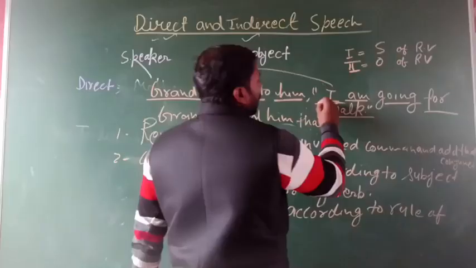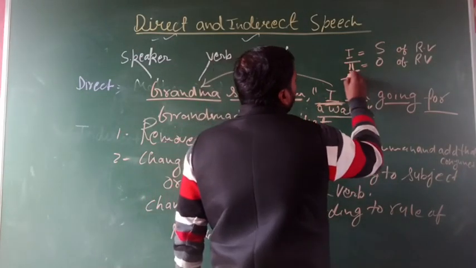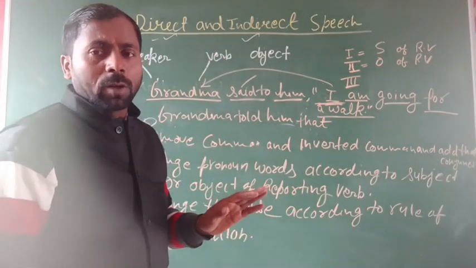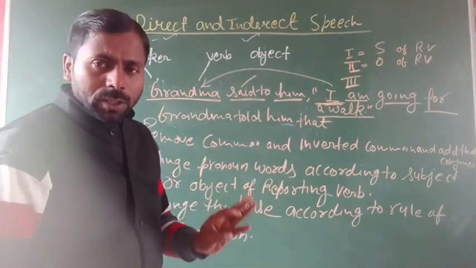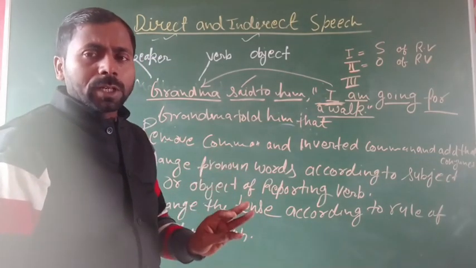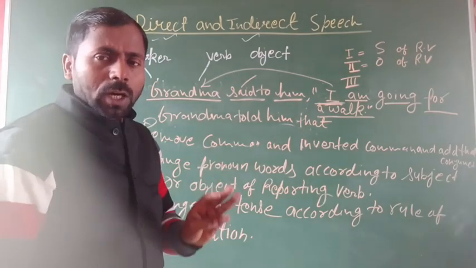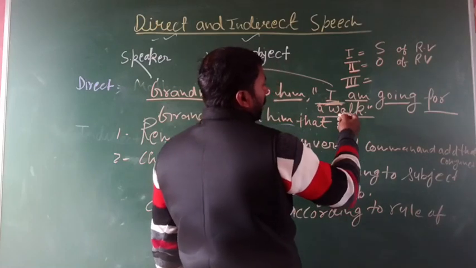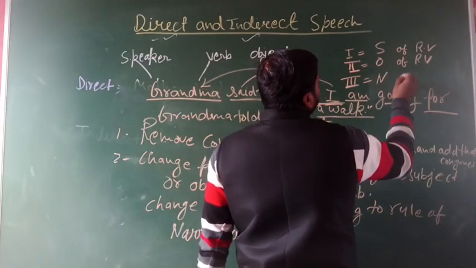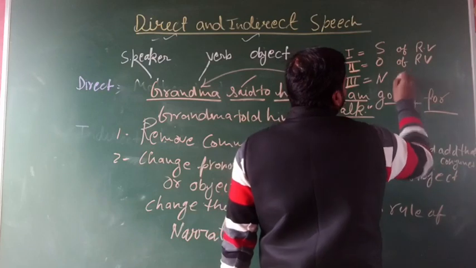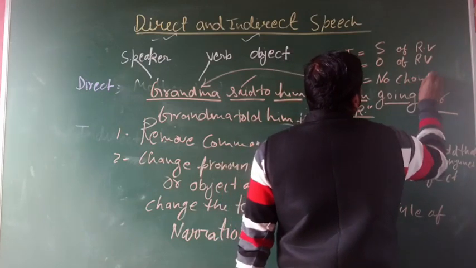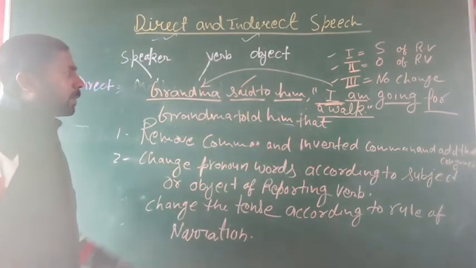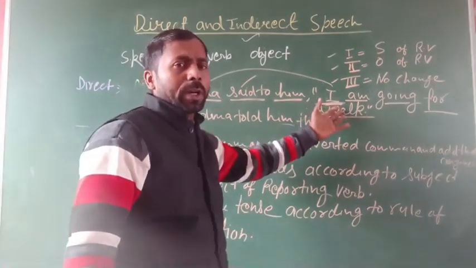And if the subject is a third person, such as he, she, it, and they, which I think you know very well, there is no change. So I think you are totally clear about changing the subject of the reported speech.